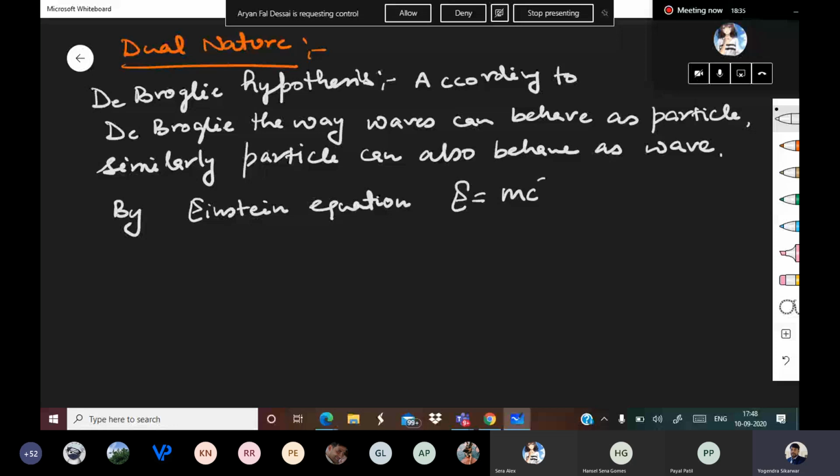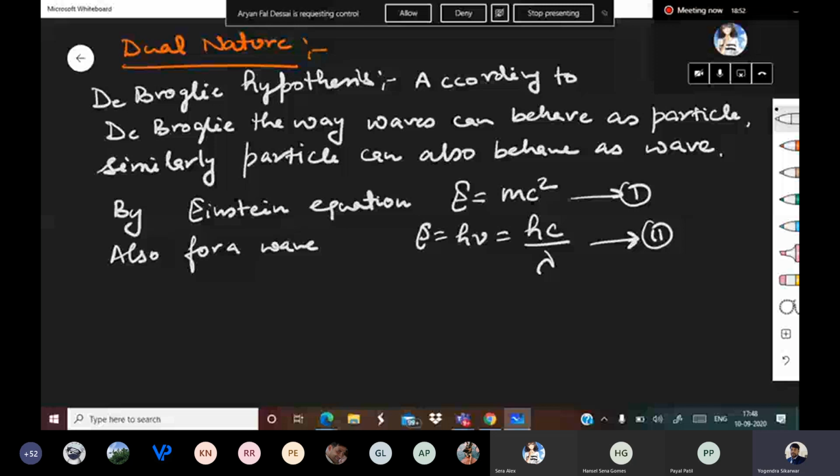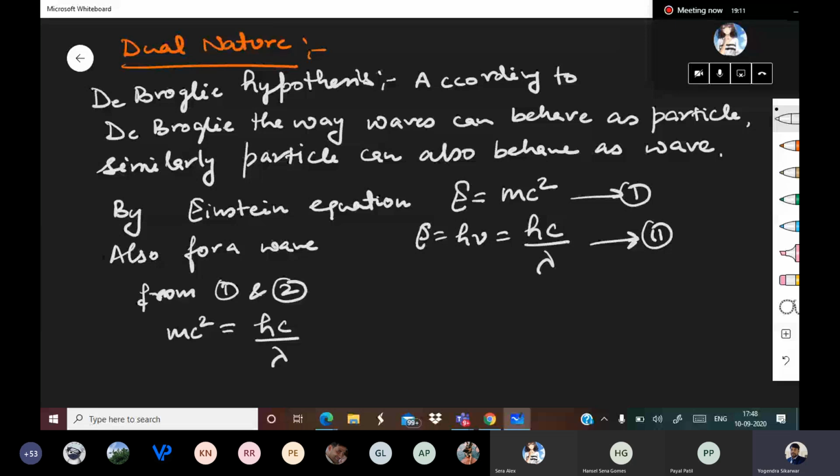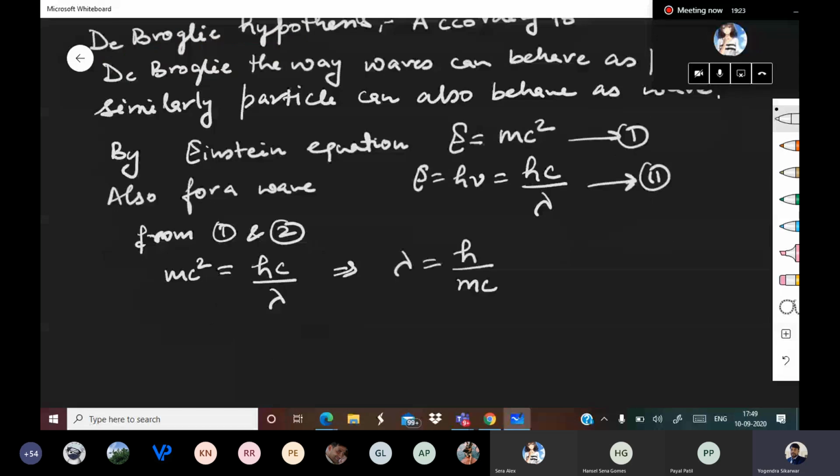Okay. So as these two are representing energy, these two should be equal. So from 1 and 2, mc square is equal to hc upon lambda, and that gives lambda is equal to h upon mc, and that basically becomes lambda is equal to h upon p.